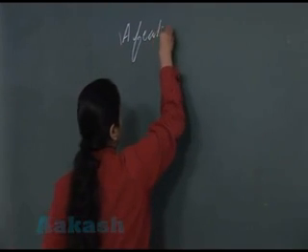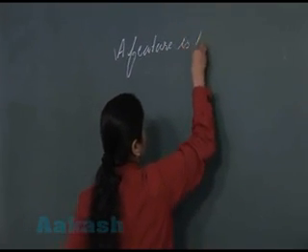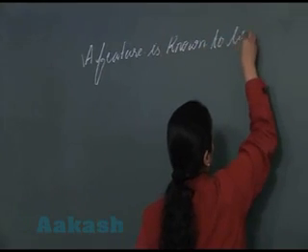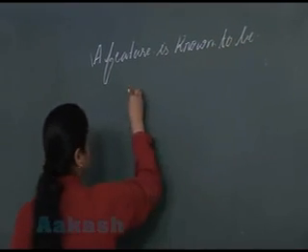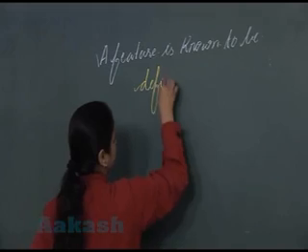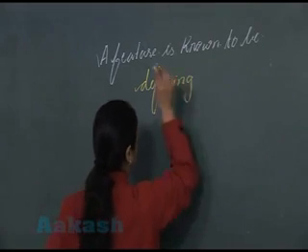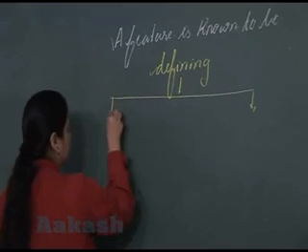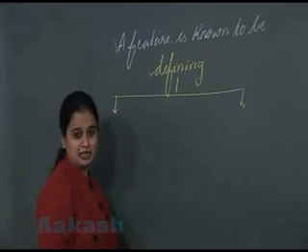A feature is known to be defining if it is fulfilling two criteria.